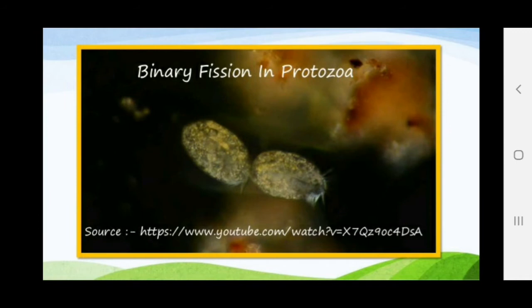Apart from this, one more type of fission takes place, that is multiple fission. See, this is the binary fission in protozoa. I will show you a video actually which will give you a clear idea about this asexual mode of reproduction. Clear?